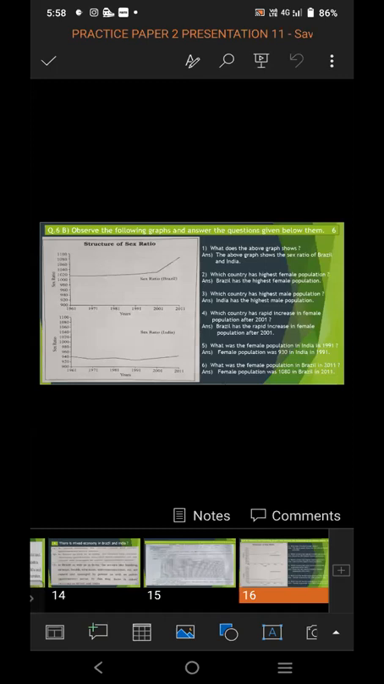So question number 6b is of 6 marks. In this, a graph is given to you, information is provided in that graph, and 6 questions are asked, and all those 6 questions you have to attempt. Compulsory. There is no option for the questions. All 6 questions you have to attempt for 6 marks. So the graph is given. Observe the following graph and answer the following questions given below.